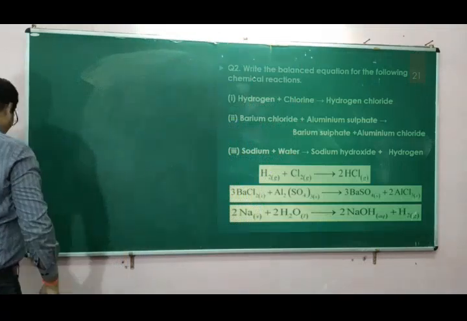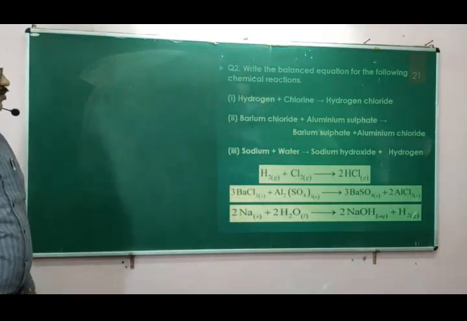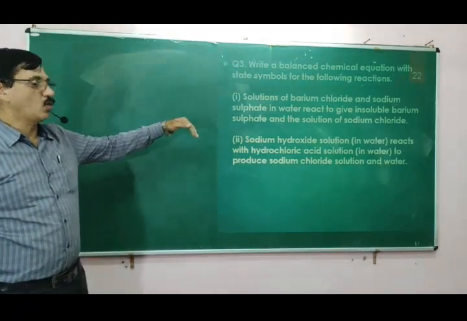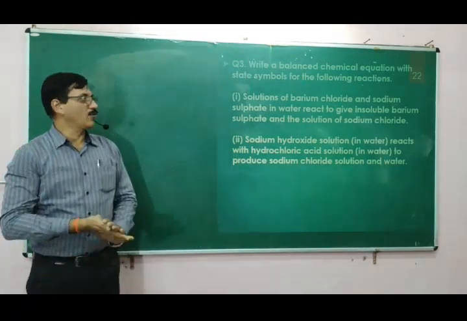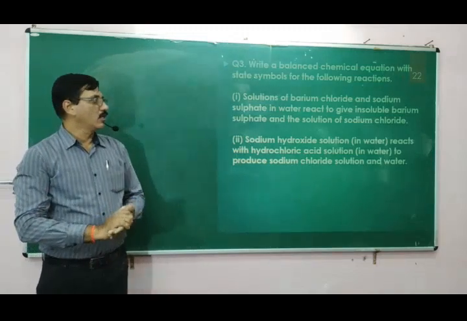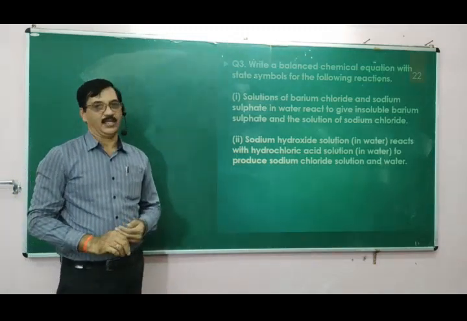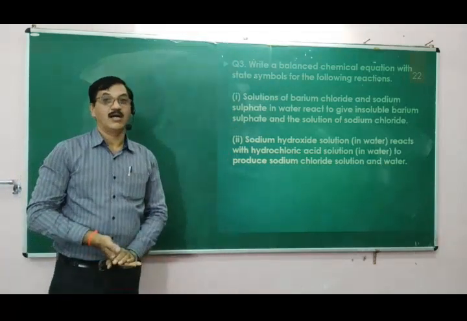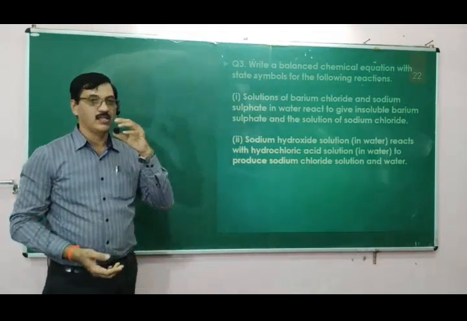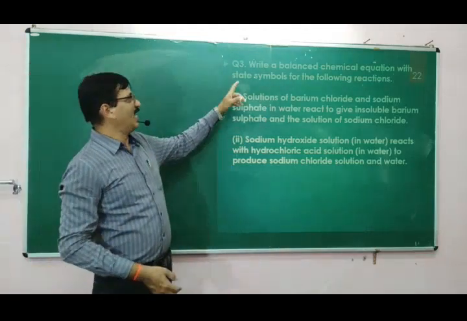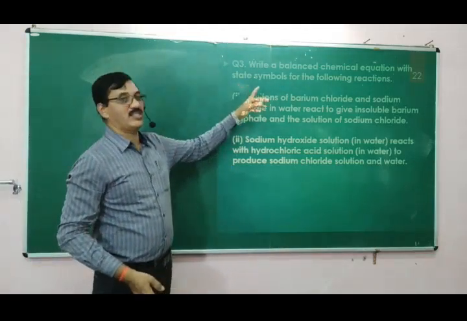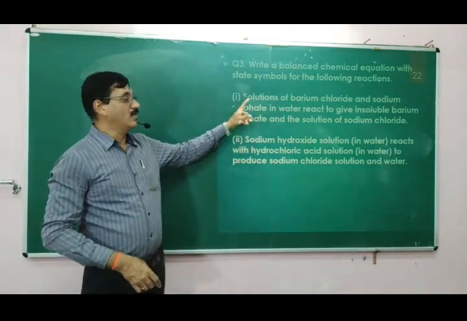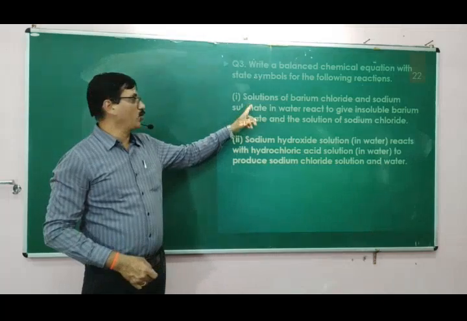Now, coming to another question. A solution of barium chloride and sodium sulfate react to give insoluble barium sulfate and a solution of sodium chloride. We have already tried barium chloride and aluminium sulfate, but here it is sodium sulfate. You are asked to write the equation with the state symbols. So what we additionally have to do very correctly is that the state symbols are to be written.